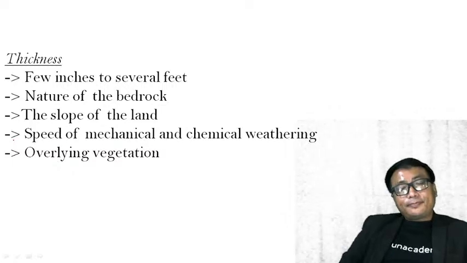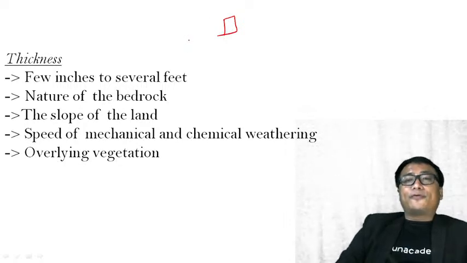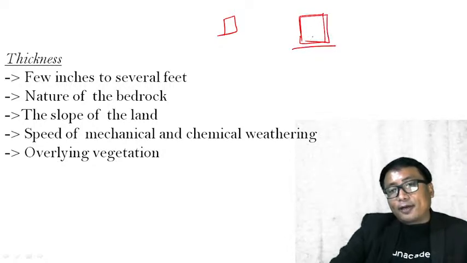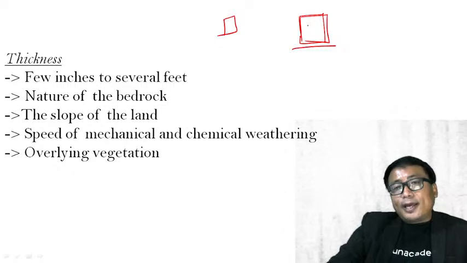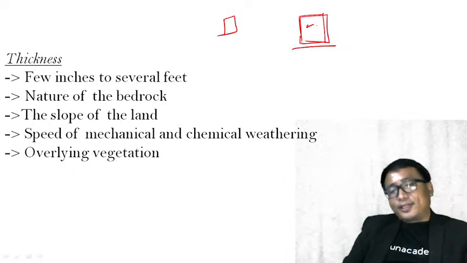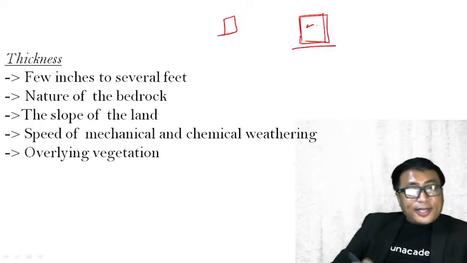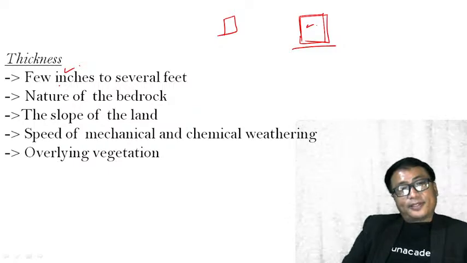Thickness of a soil. As I told you, the soil profile: you dig the vertical, you dig out a column of soil above the parent rock. That is the soil profile. I have already mentioned to you, a soil profile is not similar in all parts of the world. Different locations will have different soil horizons or soil profiles, and different thickness. It ranges from a few inches in certain places to several feet in other places.